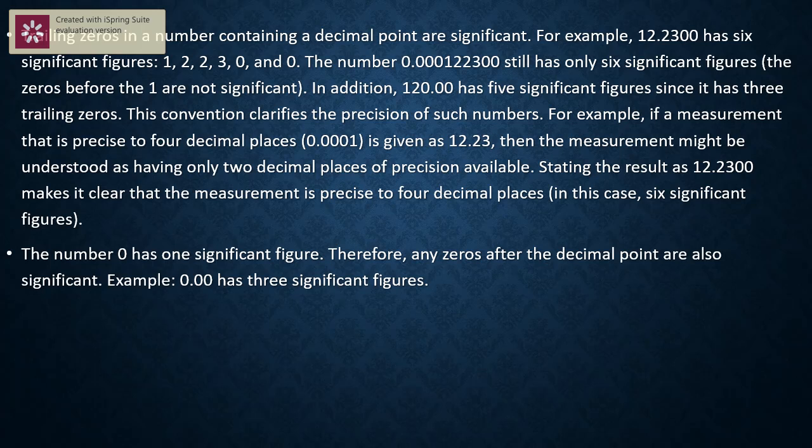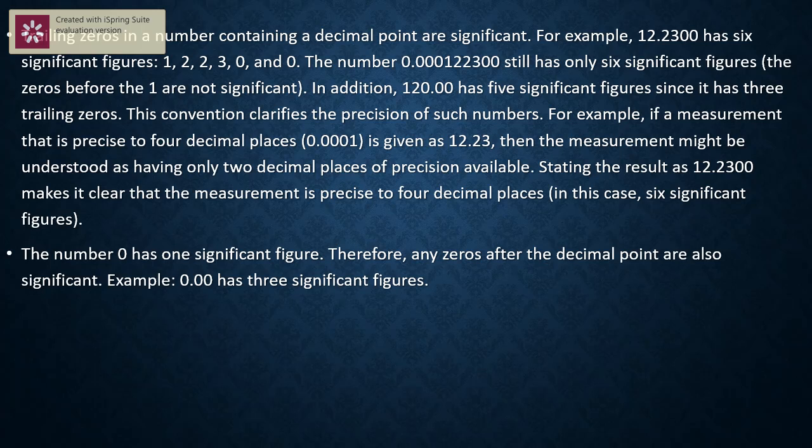Now, next rule, the number 0 has only one significant figure. Therefore, any zeros after the decimal point are also significant. This is a special rule for the 0. For example, 0 has only one significant figure. 0.0 has two significant figures. 0.00 has three significant figures. Why? Once again, I'll repeat, it depends upon the type of the instrument we are using.